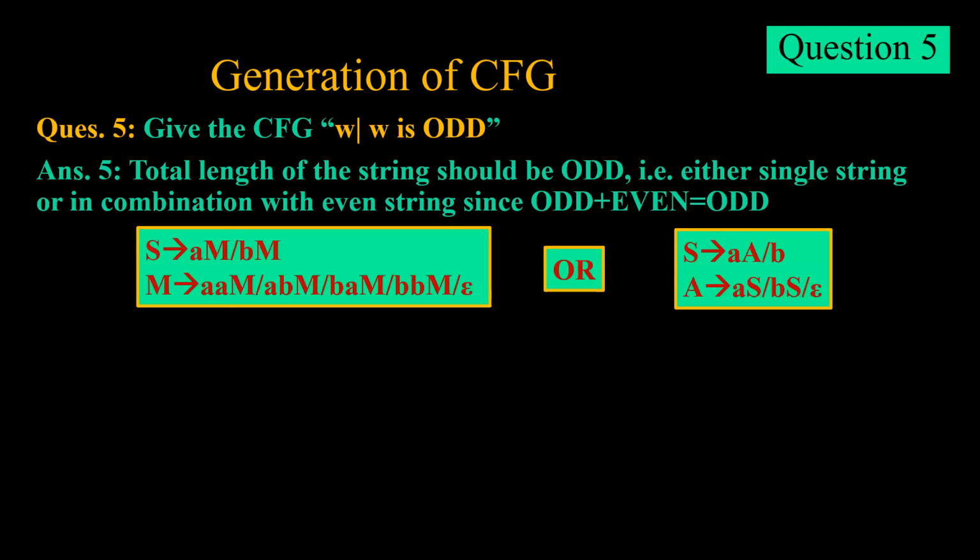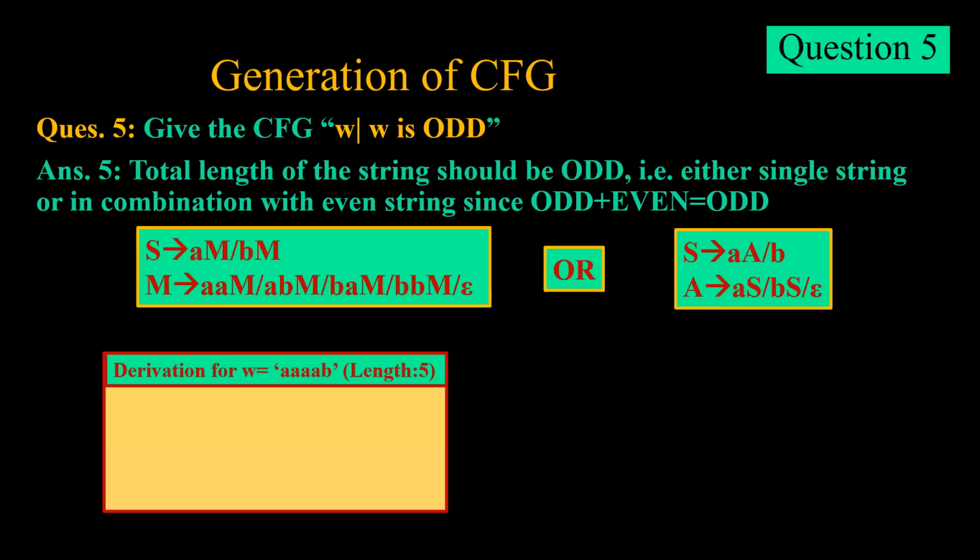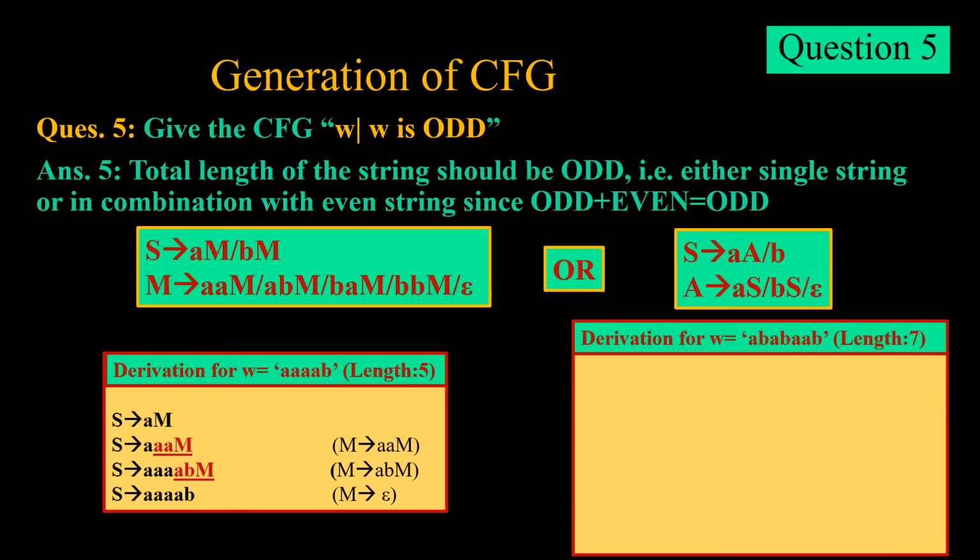Whereas on the right side, we have the same grammar, that is W is odd, but it has been represented in a concise way. The derivation from both will be the same, that is the string will be odd. Say for example, we have a string with length 5, 4 a's followed by a single b. In this case, we start off with S tends to aM because it is starting with a, then followed by M tends to aaM because it has 2 a's, then followed by a single a, and then M tends to epsilon. On the other hand, if we derive length 7, we have derived this from the right side of the grammar. Again, the output will be the same.